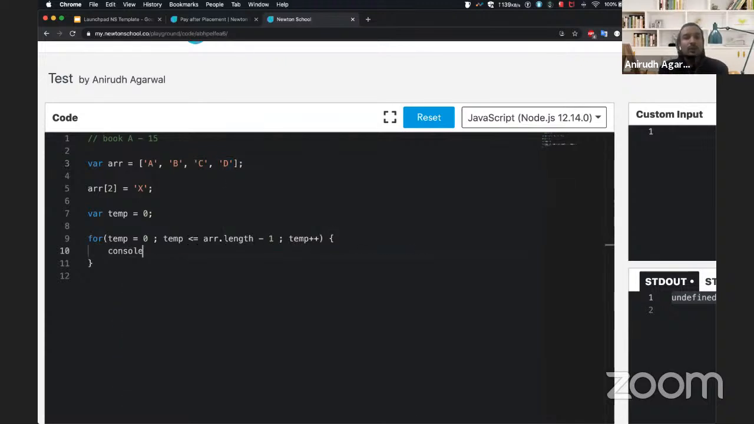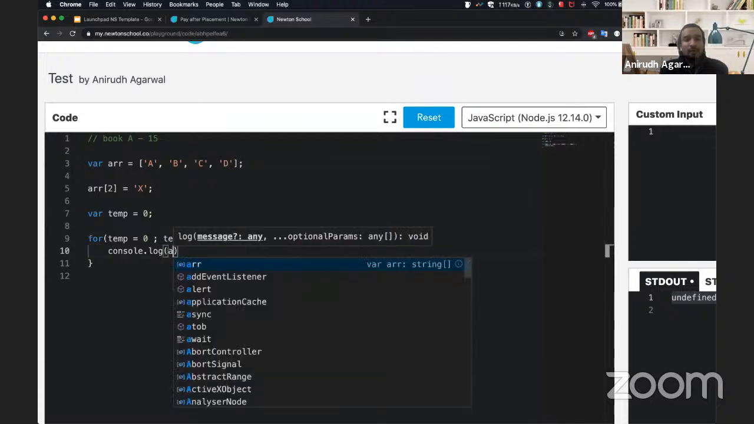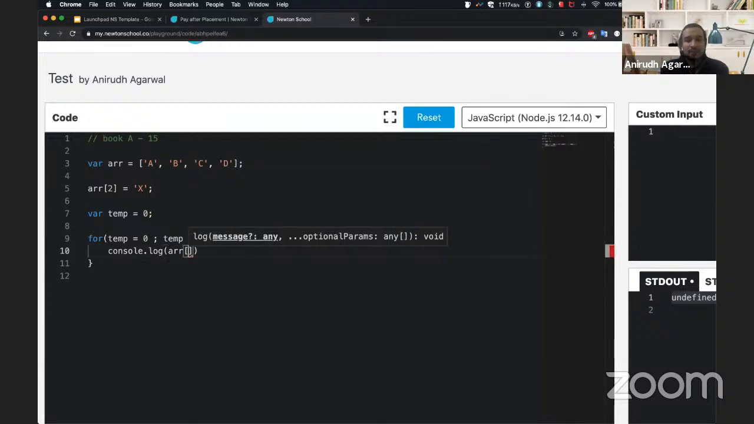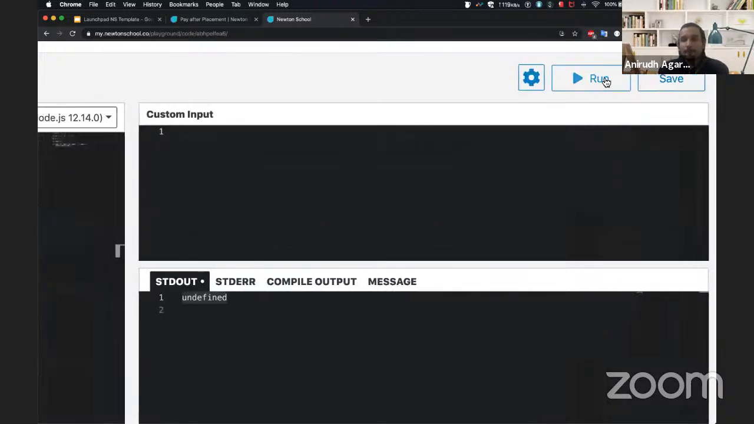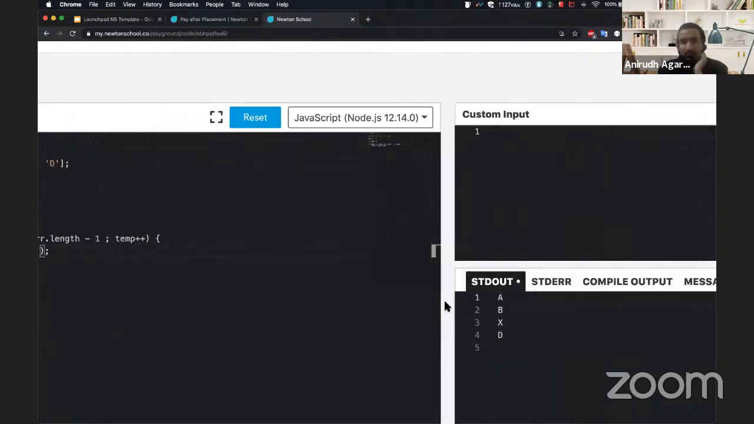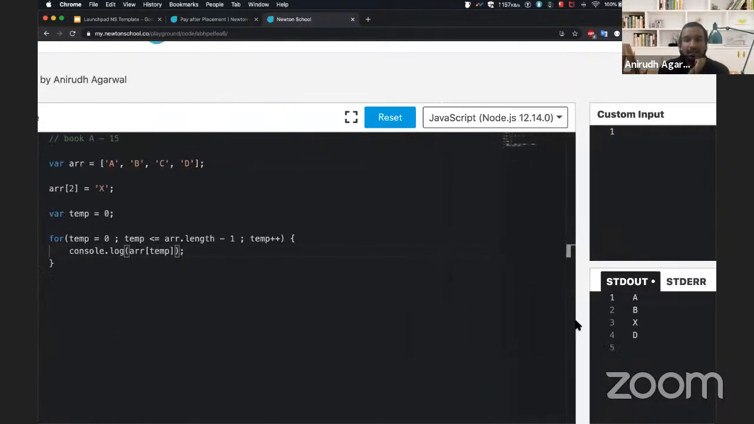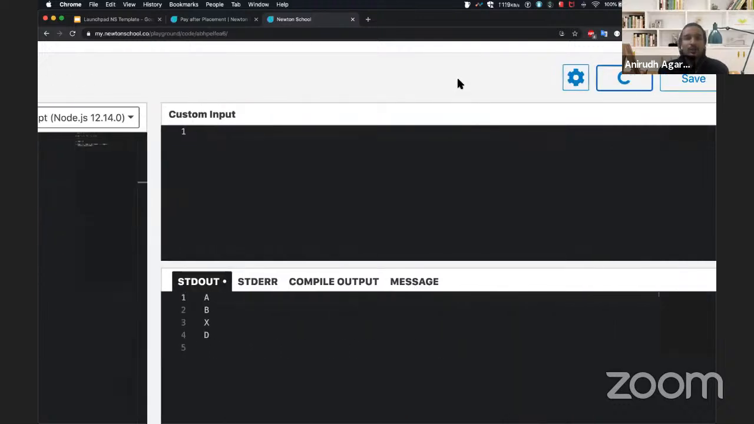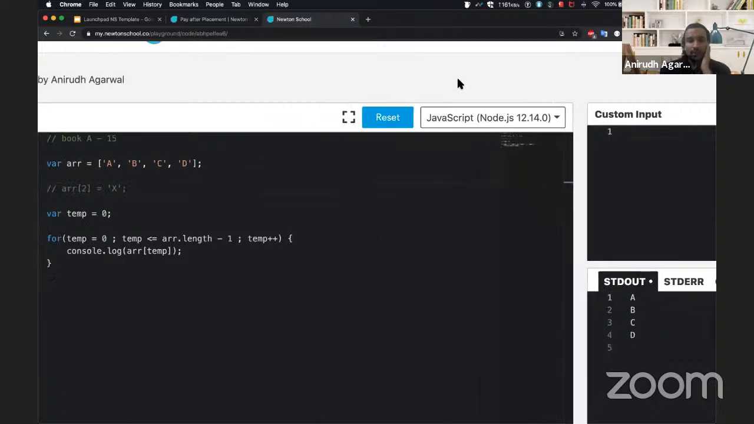And then we can do console.log, and to access an array, we write the array and give it an index, right? So we'll give it temp, and that's it. This will just print all of these, right? So A, B, and it gave X, because we had given the array element 2 a value, so the C is replaced by X, right? So if I comment this out, my bad, if I comment this guy out, then it should give A, B, C, and D.